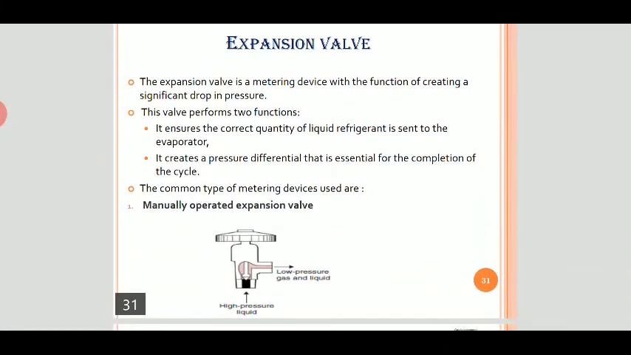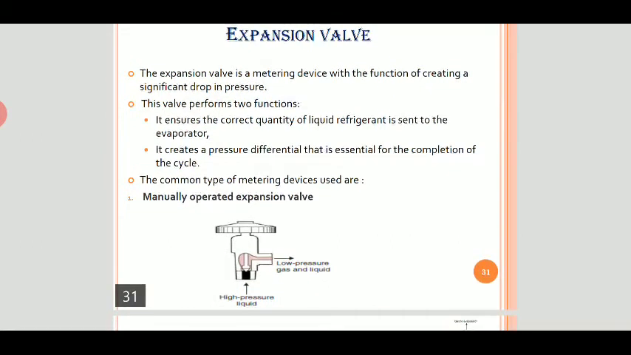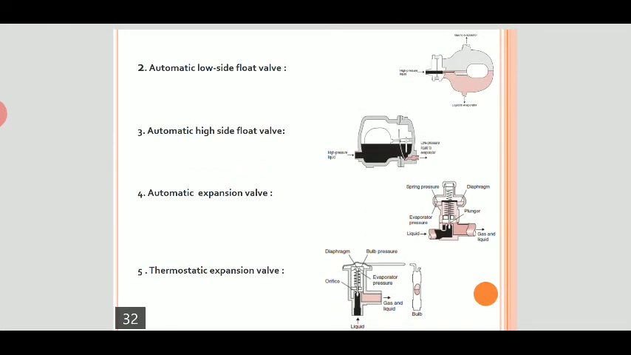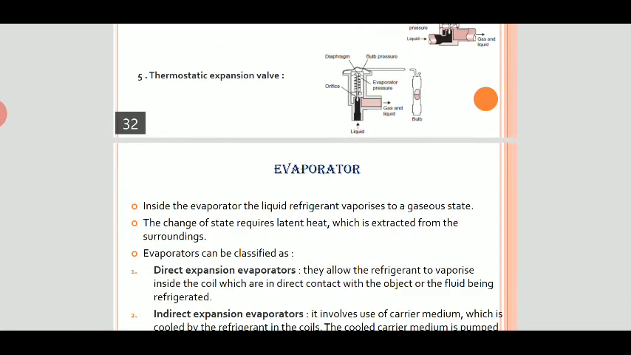Then the expansion valve is a metering device with the function of creating a significant drop in pressure. It involves two functions. It ensures the correct quantity of liquid refrigerant is sent to the evaporator, and it creates a pressure differential that is essential for the completion of the cycle. Then there are different types of expansion valves.